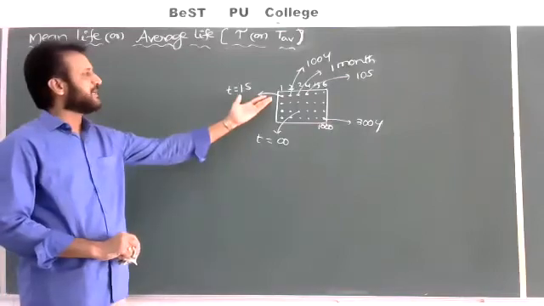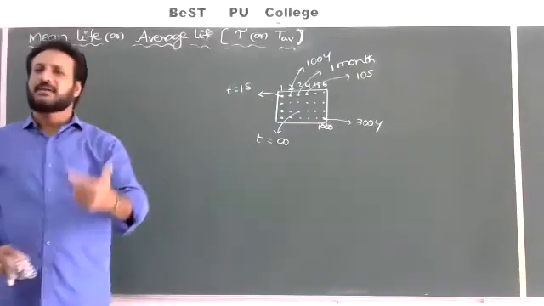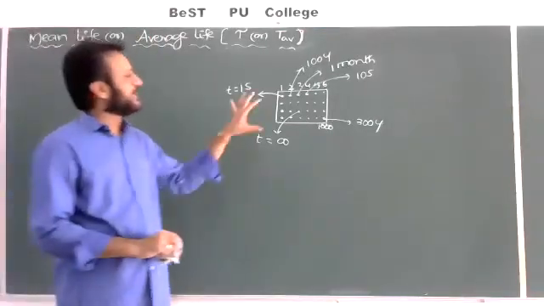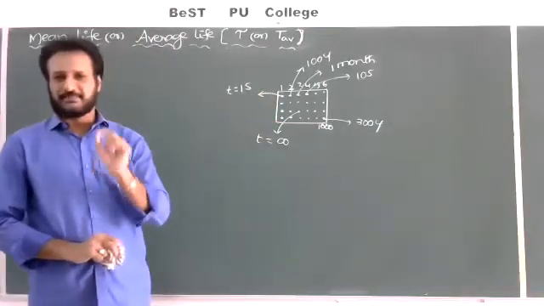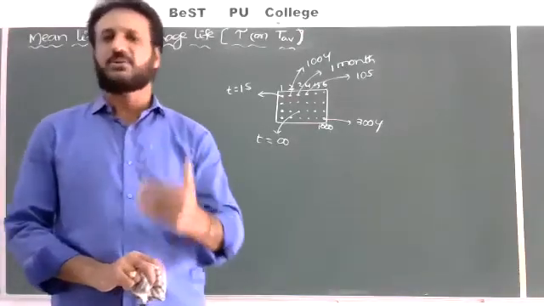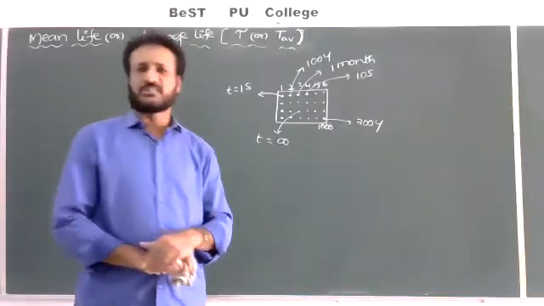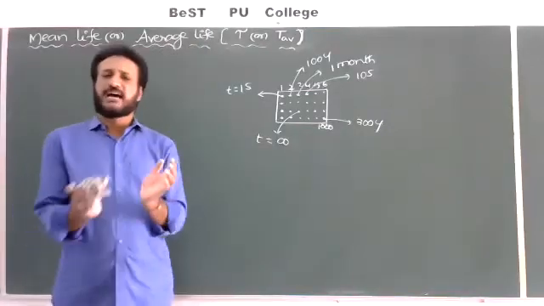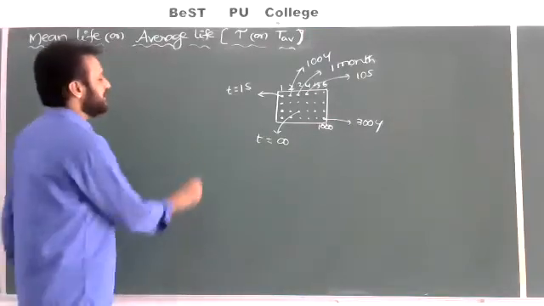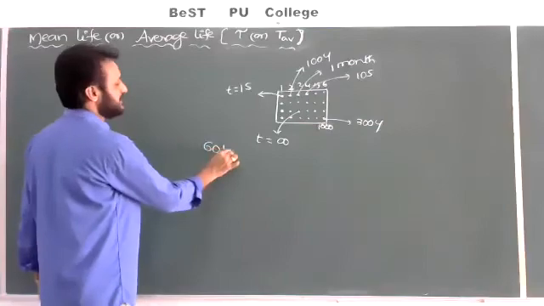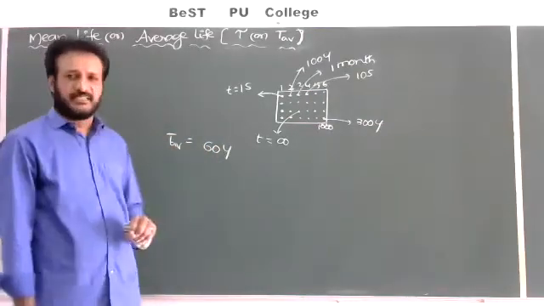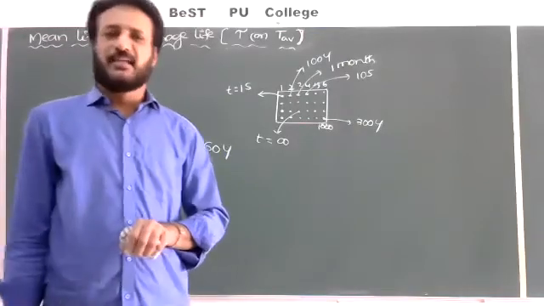So the first atom may have 1 second, the next atom may have 100 years, and the next atom may have 1 month. So different atoms may have different lifetimes. For example, in India there is a population of 130 crores. And what is the average lifetime of all the Indians? For example, the average lifetime of an Indian is 60 years. So what does 60 years mean?